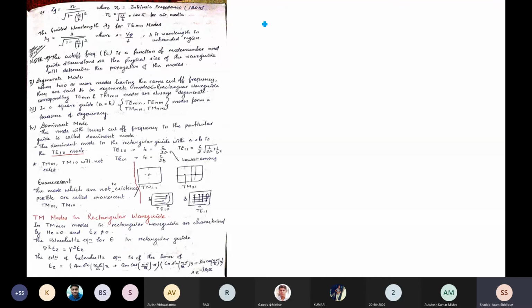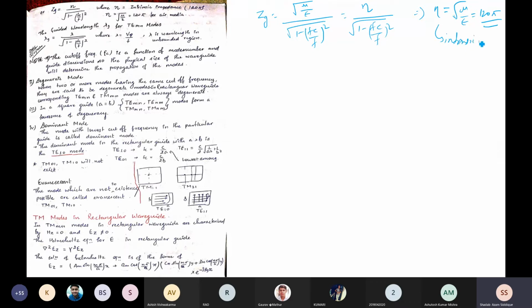So Zg can also be written as square root of mu by epsilon divided by square root of 1 minus (fc by f) whole square. This can also be written as intrinsic impedance eta divided by square root of 1 minus (fc by f) whole square, where intrinsic impedance eta is equal to square root of mu by epsilon, which we have already studied in EMFT, electromagnetic field theory. That is nothing but 377 for air media. This is called intrinsic impedance.